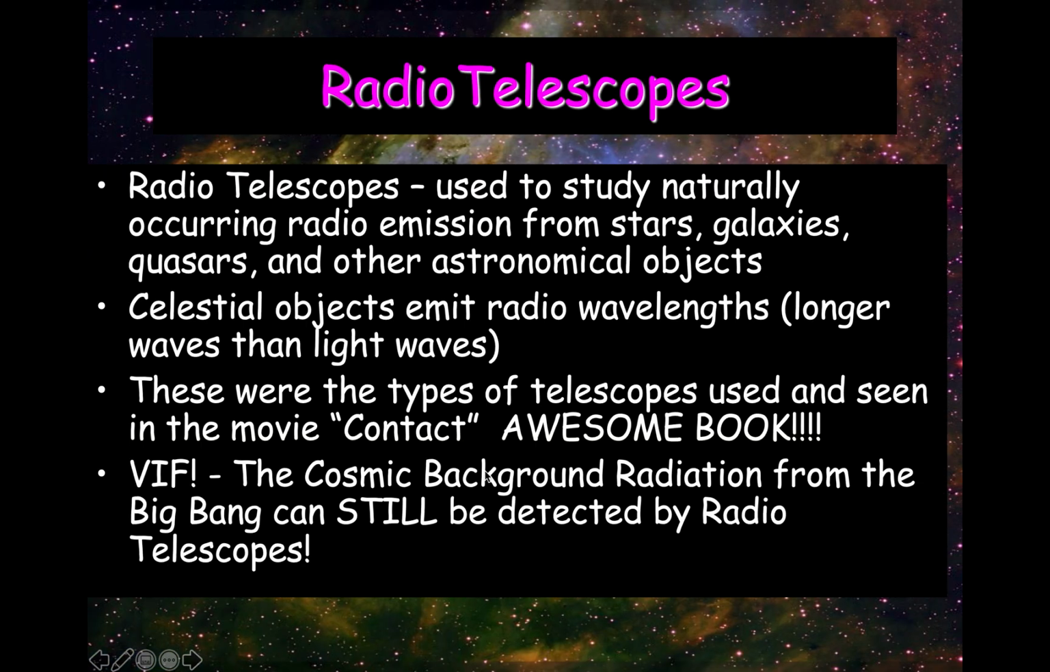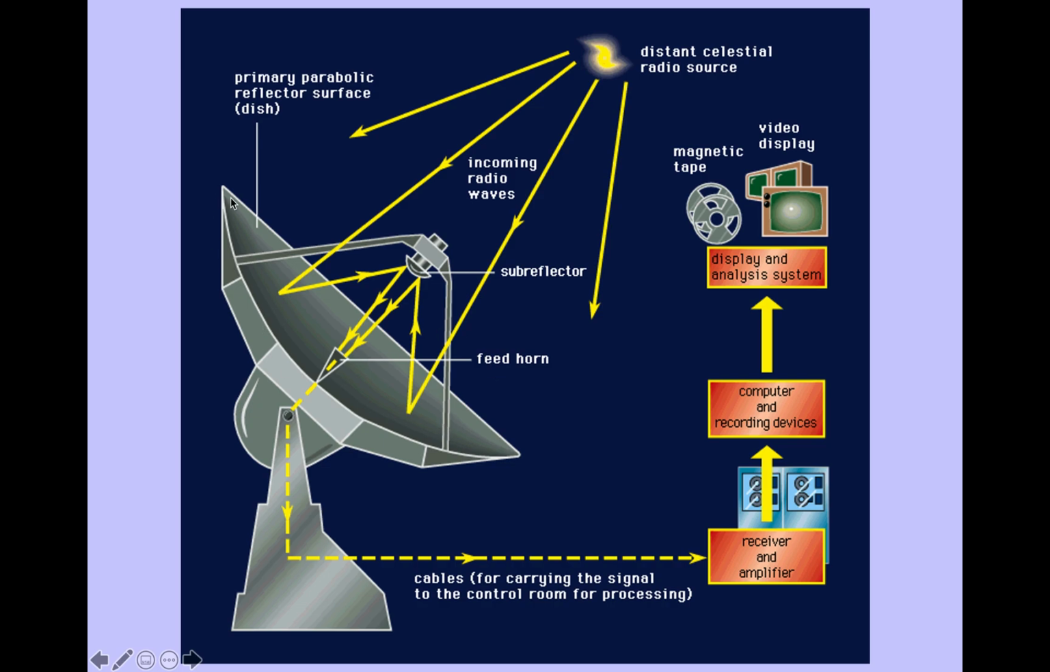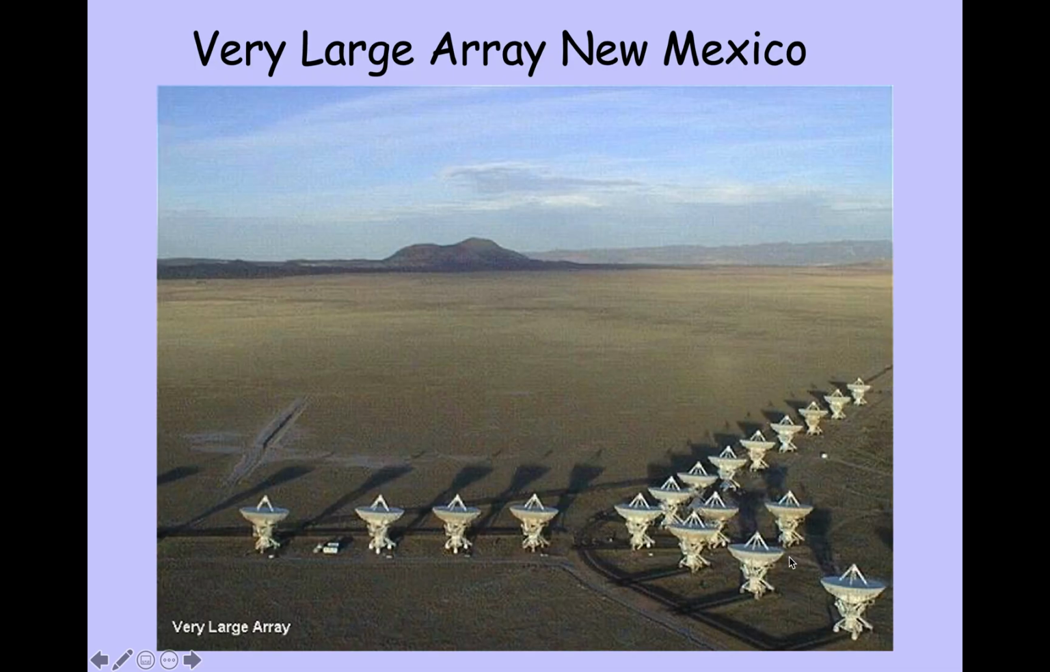All right, into space. Okay, radio telescopes have collected a lot of data for us over the years. It's like a giant satellite dish that collects the data, concentrates it, and sends it to the computer to analyze it. This is the Very Large Array. All of these radio telescopes act as a unit to focus and concentrate the signals that they collect.